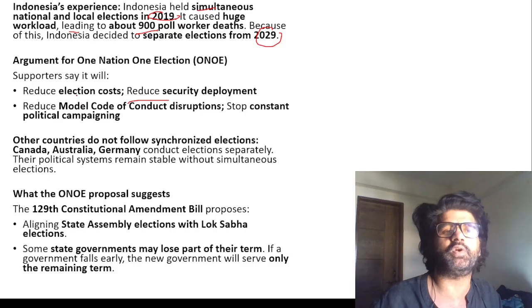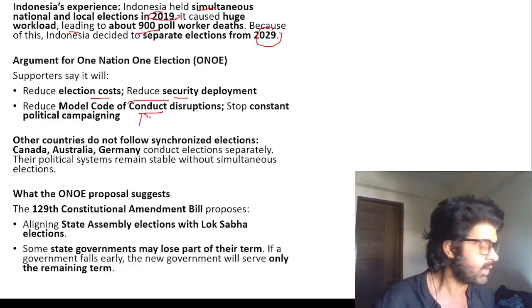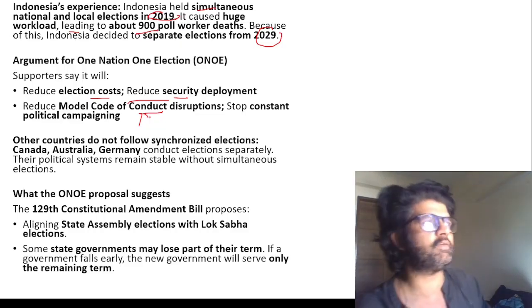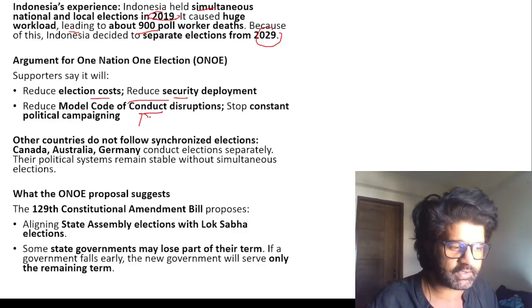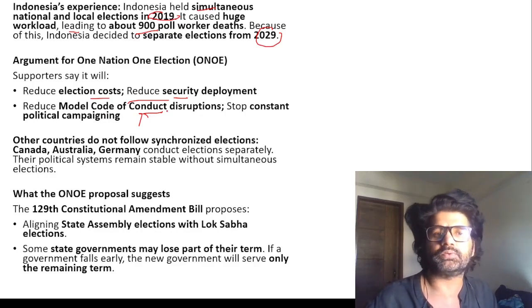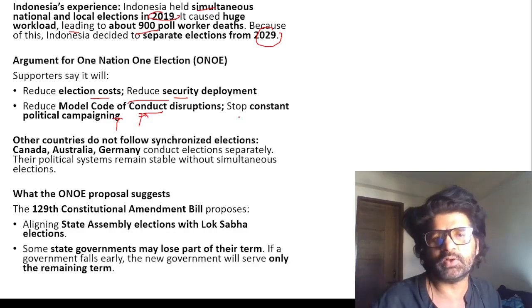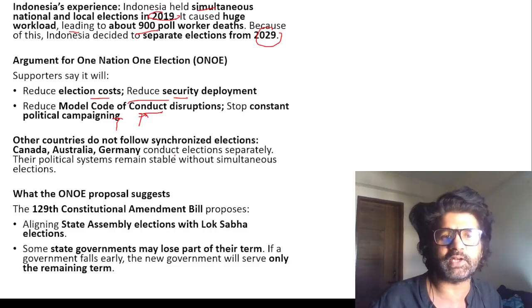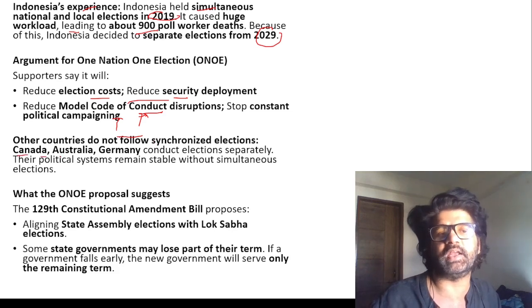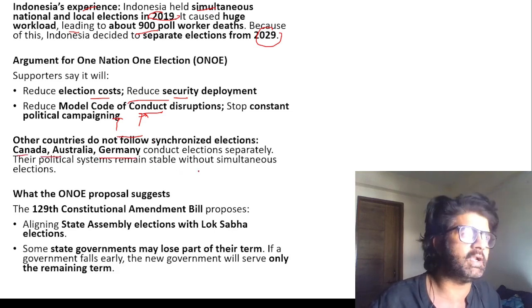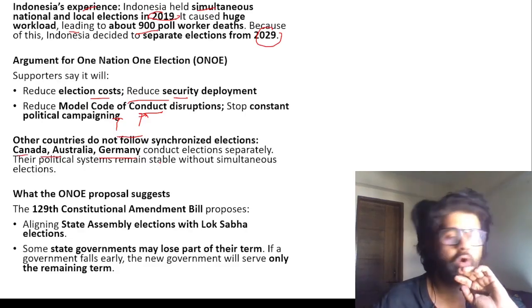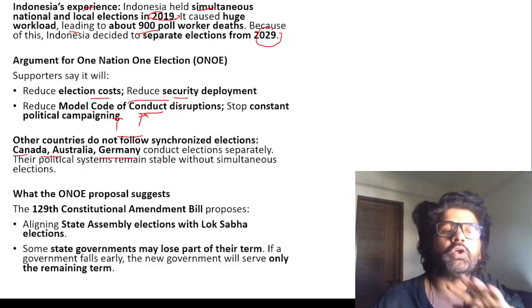So you can see here, what are the reasons given? Election cost will be reduced, security deployment will reduce. MCC is what? Model Code of Conduct. Whenever we have 28 states, some UTs which have elections, and then you have central elections, more often than not the country is under the model code of conduct in some region or the other. All these things affect developmental works, and that's why we should have one nation, one election. But we have seen Indonesia will revert back. Other countries do not follow. As Stalin sir is saying, Canada, Australia, Germany conduct elections separately. Then there's one argument that we incur a lot of expenditure in elections. That argument will also be negated.